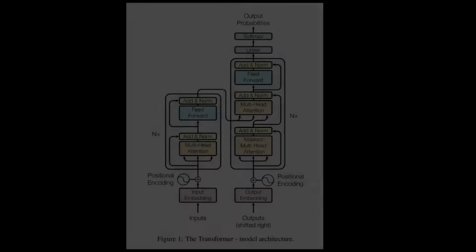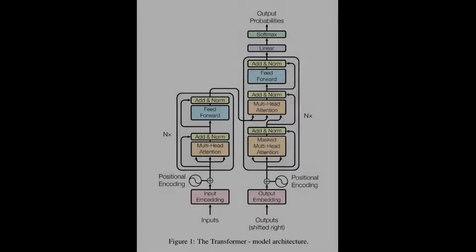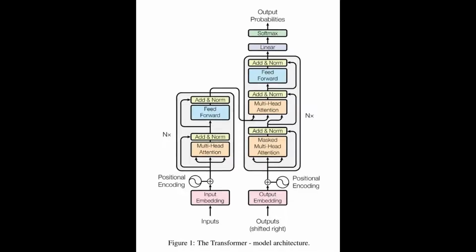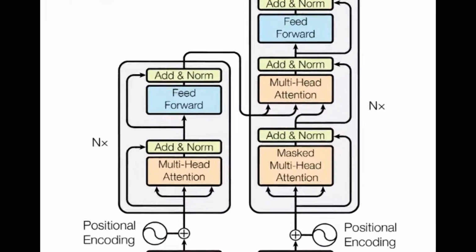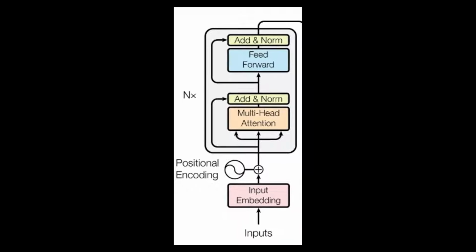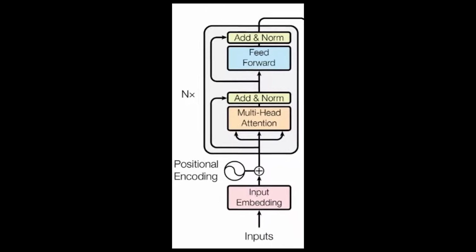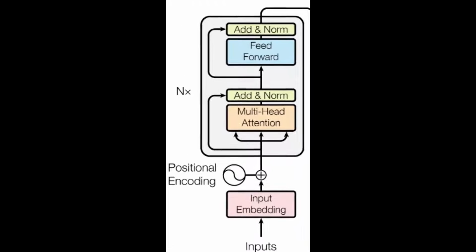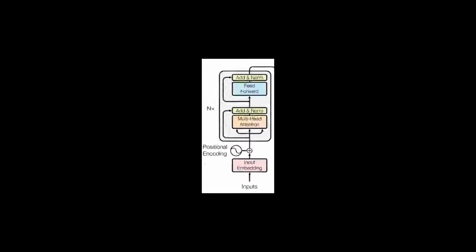Most competitive neural sequence transduction models use an encoder-decoder structure with stacked self-attention and point-wise, fully connected layers for both the encoder and decoder, shown in Figure 1. The encoder is composed of a stack of 6 identical layers, each of which has 2 sublayers: a multi-head self-attention mechanism, and a simple, position-wise fully connected feed-forward network.